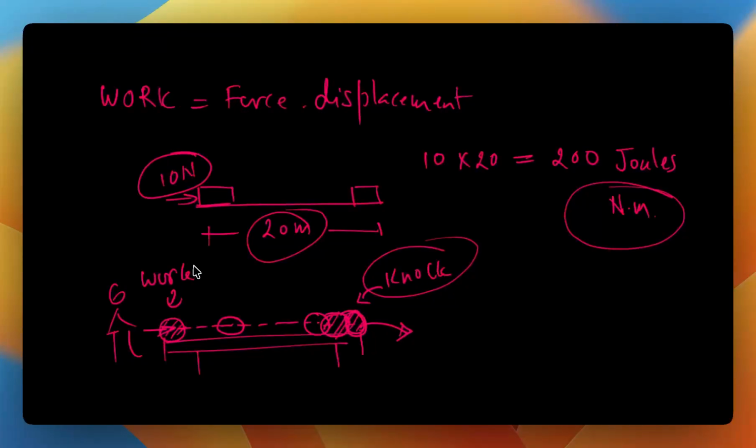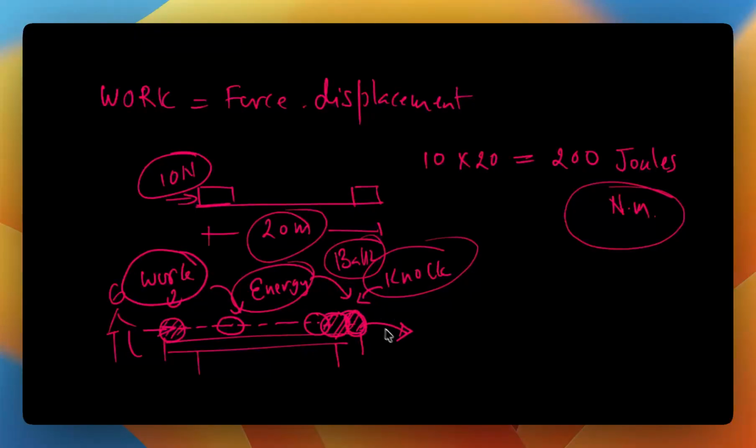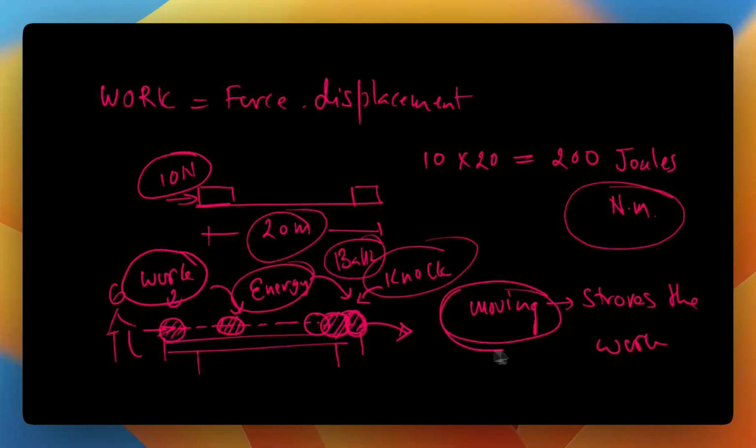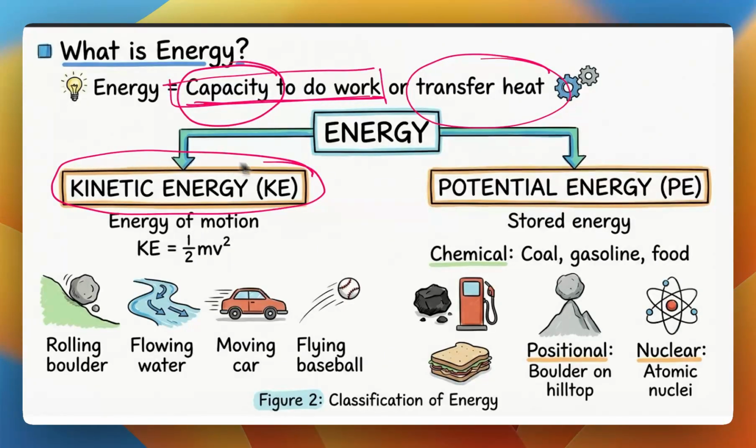Now what has happened? Whatever work I have done actually got stored in the form of energy, and then carried all the way to ball 2, and then transferred to ball number 2. So any object which is moving actually stores the work, or we call it energy as well. Any moving object, we say that it has some energy, because it can perform work, and that is what we call kinetic energy.